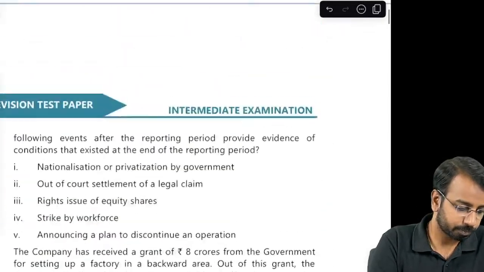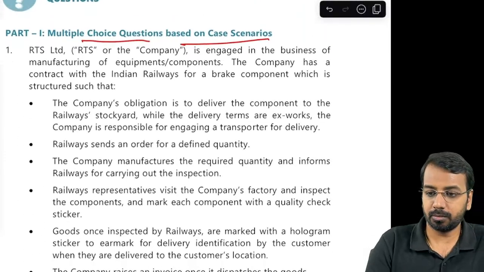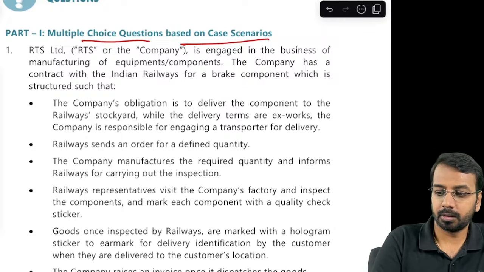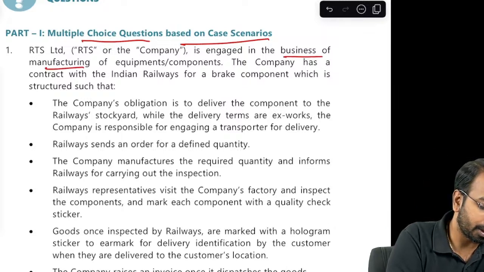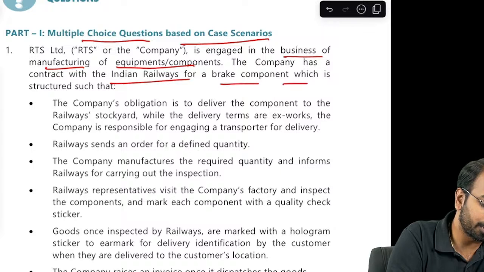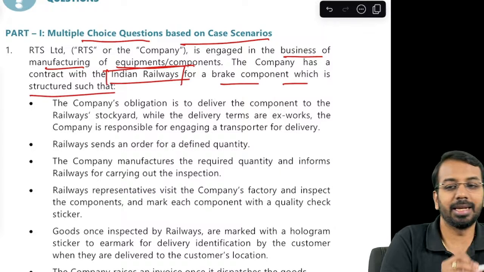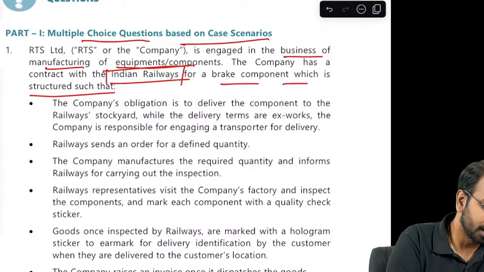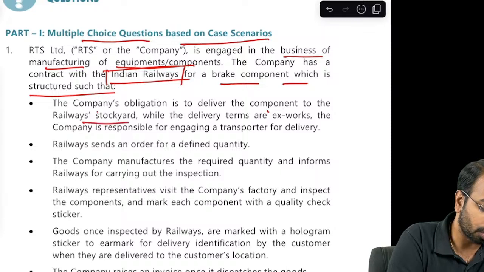Now let's look at the case now. RTS Limited is engaged in the business of manufacturing of equipment components. So that is the business. Company has a contract with Indian Railways for a brake component which is structured in the following way. So they have a contract with Indian Railways. The company's obligation is to deliver the component to the railway stockyard while the delivery terms are ex-works.